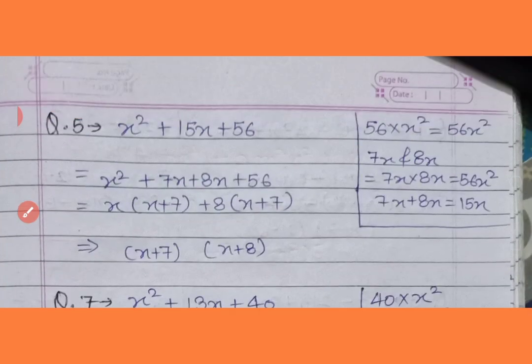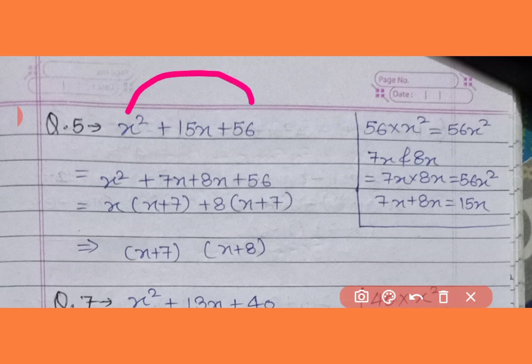Next question of same type, x square plus 15x plus 56. First we have to multiply first and third term, so it became 56x square. As on the right side I have done each and every procedure, I have taken two numbers whose multiplication will be 56x square and addition will be 15x. For that sake, as I have told you, we have to learn the table. So 7 8 ja 56 and 7 and 8 became 15x, as I have shown here.